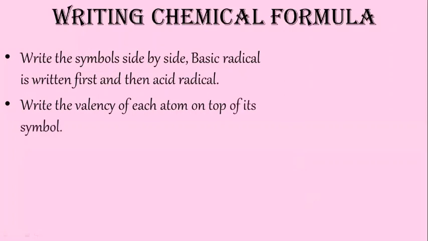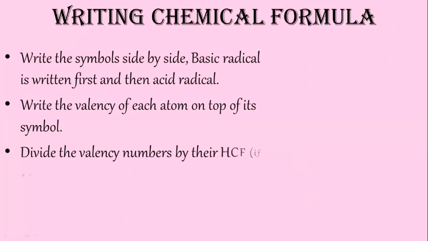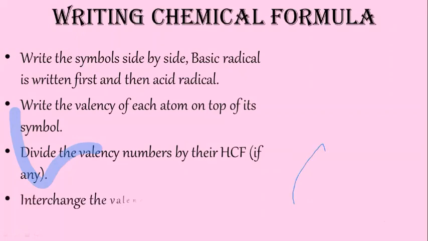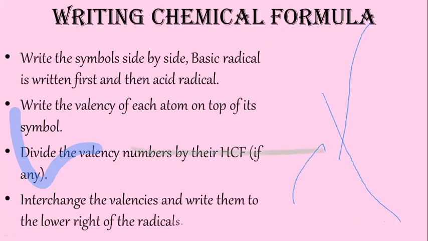So above the symbol, you have to write the respective valencies. Third step, divide the valency numbers by their HCF if any. Suppose both have valency 2, then we can divide by 2, so we will get 1 and 1. Both the valencies can be divided if there is any HCF. Then the last step is to interchange the valencies and write them to the lower right of the radical.